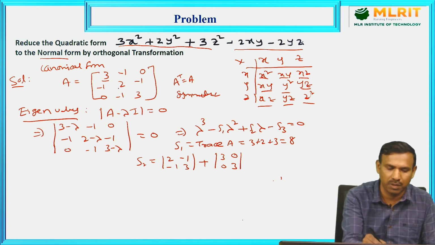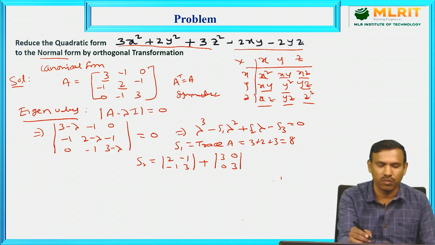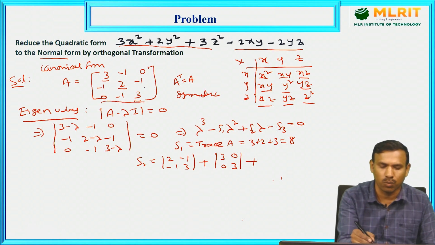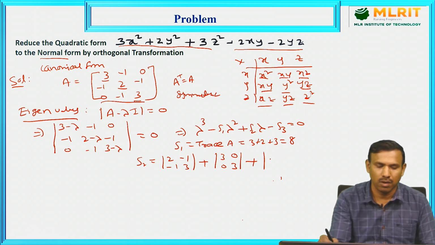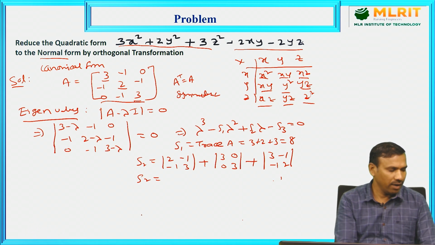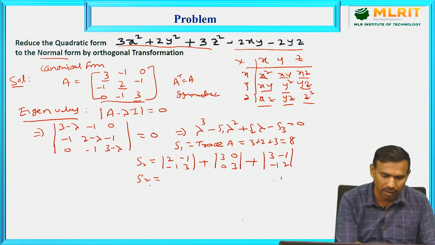Then the last third element, leaving its column and row, that is 3, minus 1, minus 1, 2. So we can find the S2 value as 19.